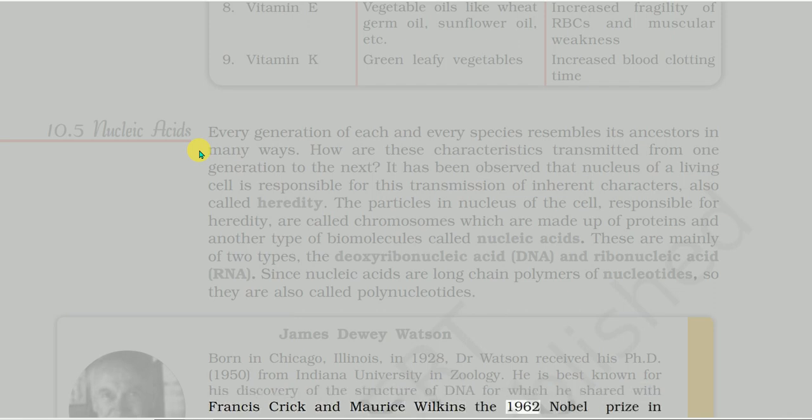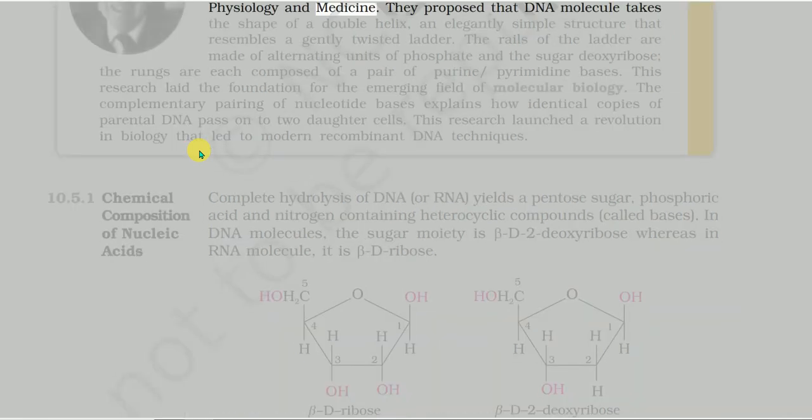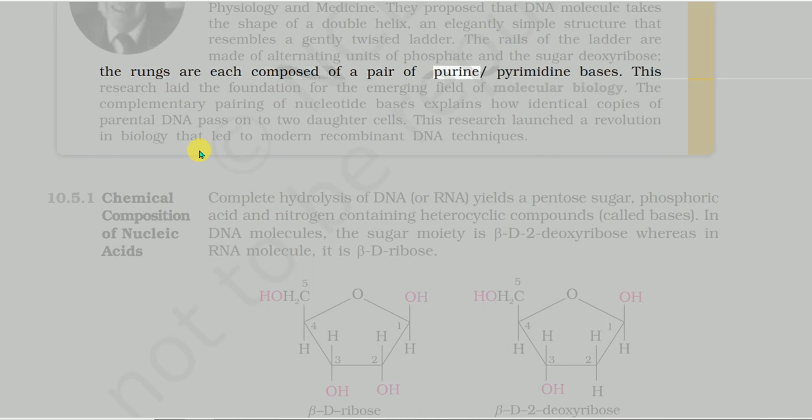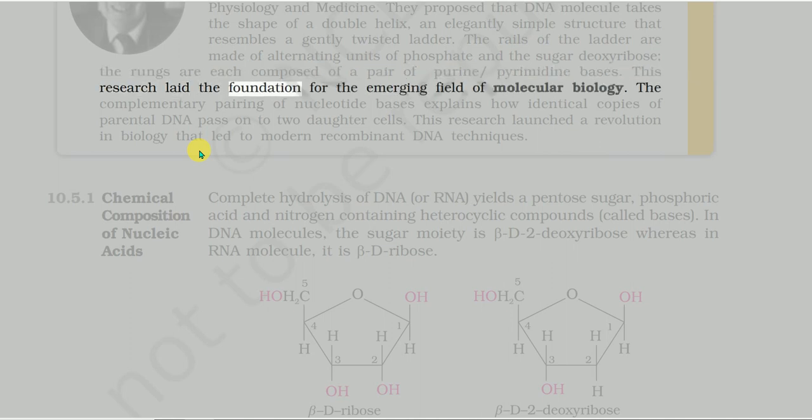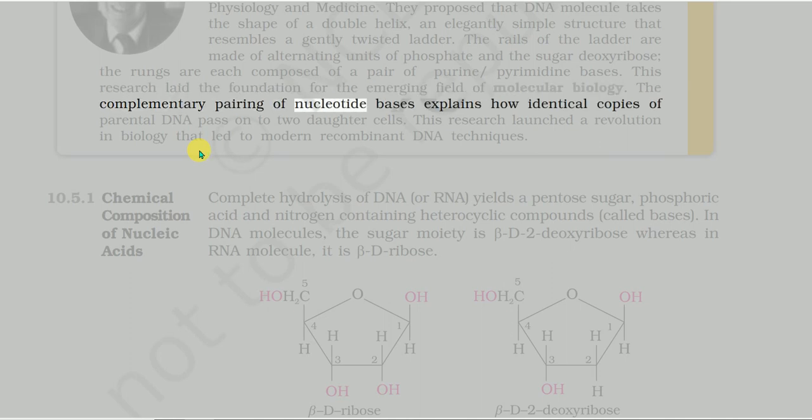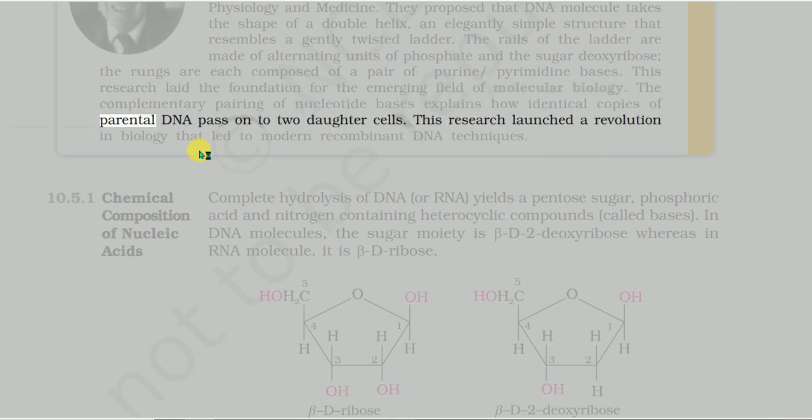They proposed that DNA molecule takes the shape of a double helix, an elegantly simple structure that resembles a gently twisted ladder. The rails of the ladder are made of alternating units of phosphate and the sugar deoxyribose. The rungs are each composed of a pair of purine and pyrimidine bases. This research laid the foundation for the emerging field of molecular biology. The complementary pairing of nucleotide bases explains how identical copies of parental DNA pass on to two daughter cells. This research launched a revolution in biology that led to modern recombinant DNA techniques.